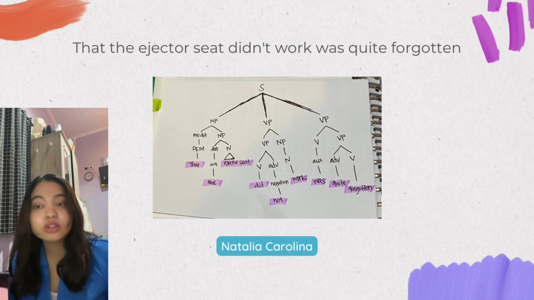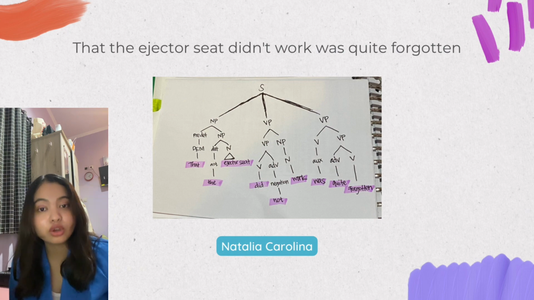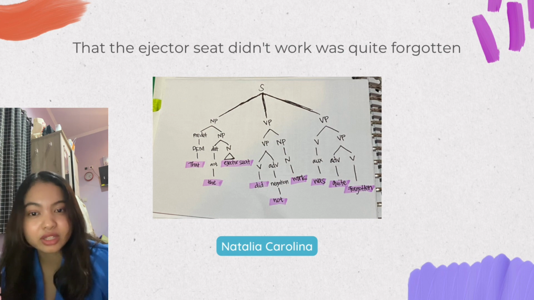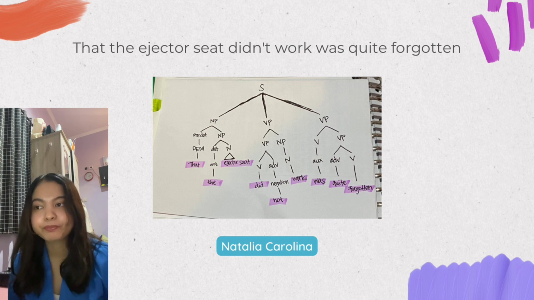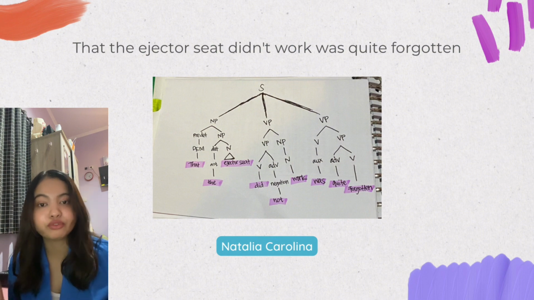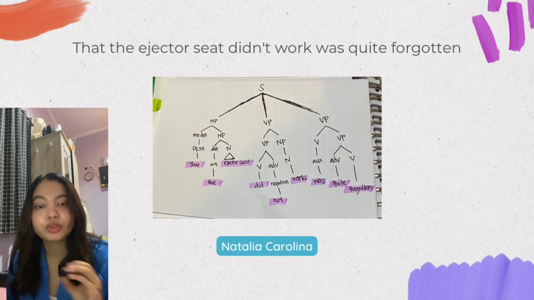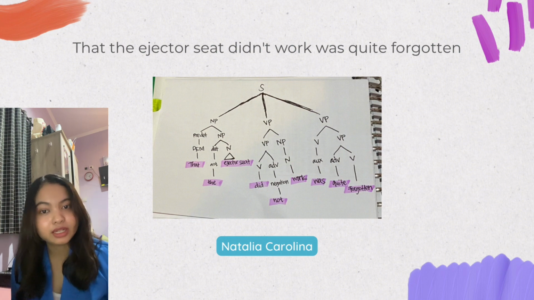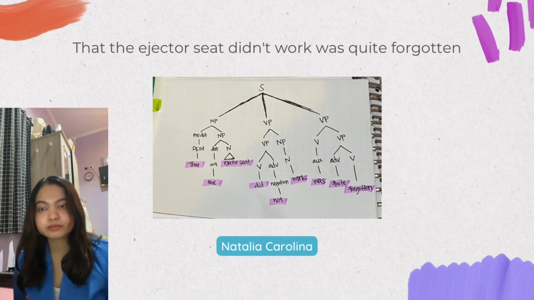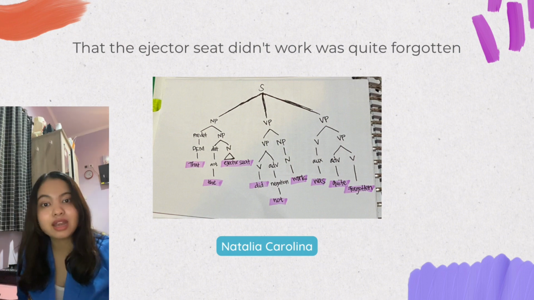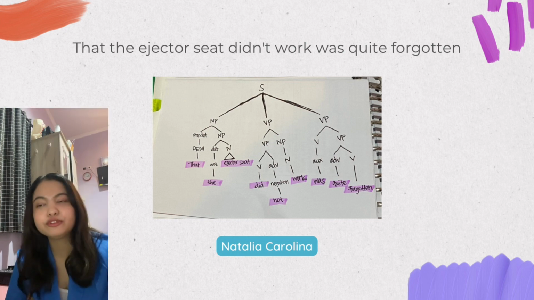Well, "not" in here is an adverb, an absolute negation marker. In a negative clause, it modifies the verb. In this sentence, it contains verbal negation, which is marked by modification of the verb "did." And "work" in here is not a verb, but it is a noun phrase, because "work" in here is a noun, not a verb, because the verb in this sentence is "did." Let's move to the second category of verb phrase.